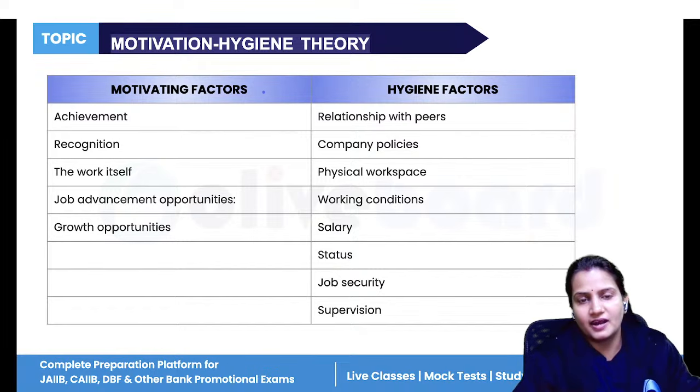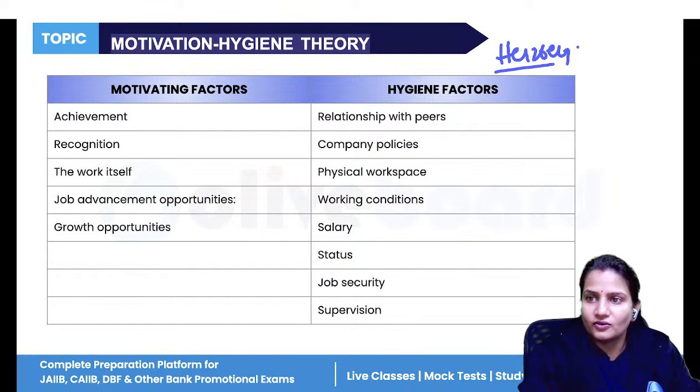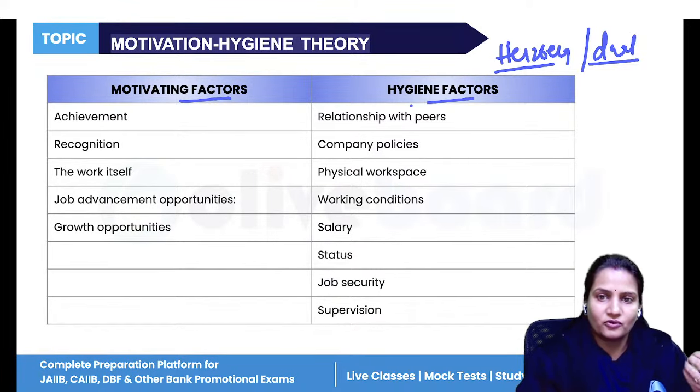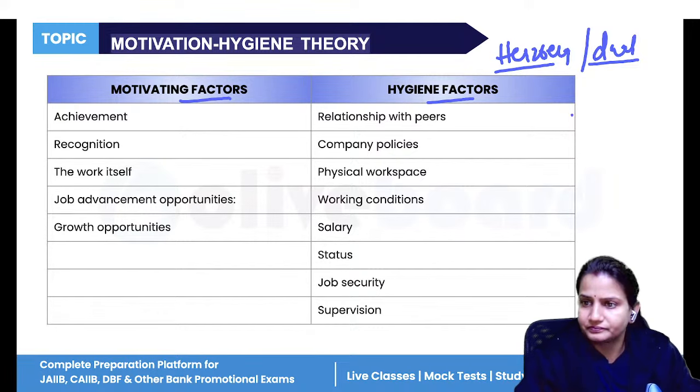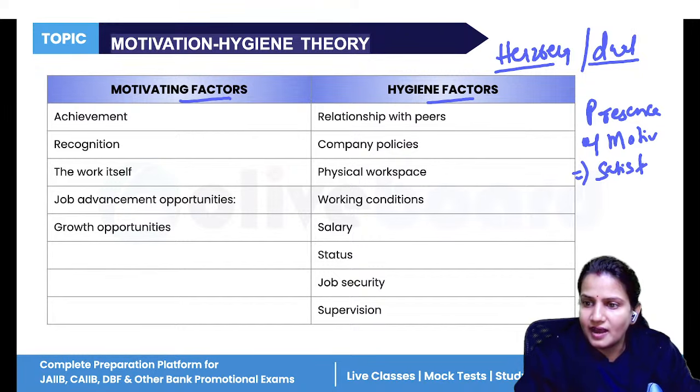Next is the motivation hygiene theory given by Herzberg. This theory is also known as the dual theory and Herzberg motivation theory. Herzberg has said that there are two factors that create motivation, satisfaction and dissatisfaction among employees. Presence of motivation factors will create satisfaction among employees, and absence of hygiene factors will create dissatisfaction among employees.